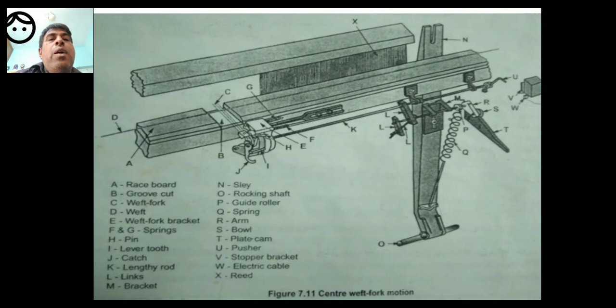So K is the lengthy rod, L is the links. So L means they are all links, and M is a bracket. Here comes another bracket. N is the sleigh. So sleigh and sleigh sword and all these things you have seen in beat up mechanism. So N is the sleigh.